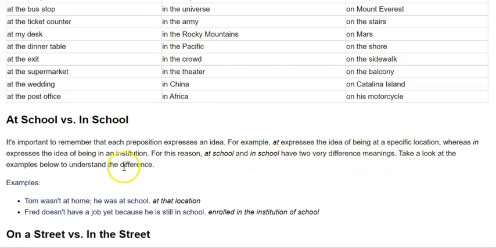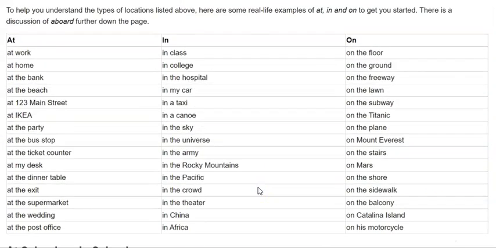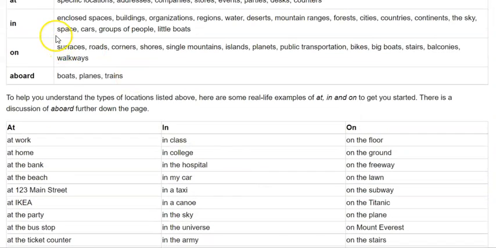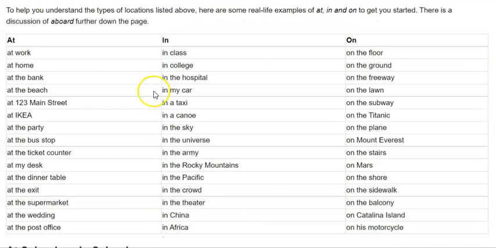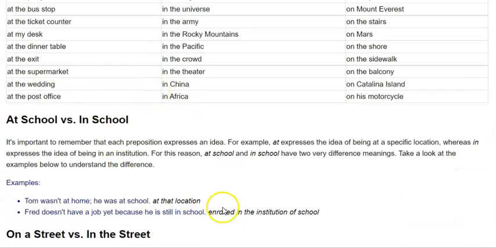Take a look. Tom wasn't at home, he was at school. So this is stating the location. Fred doesn't have a job yet because he is still in school, which shows school as an institution, right? So it is an enclosed space. You can see that it is in school, school is enclosed.